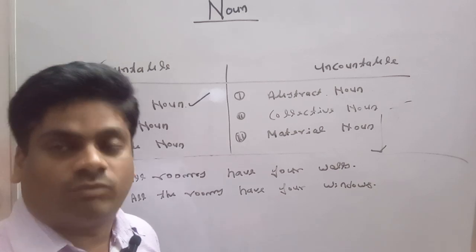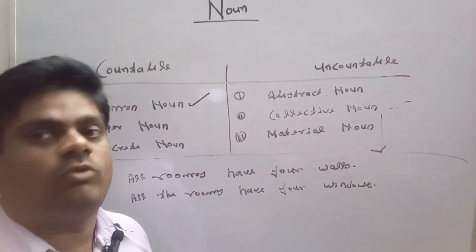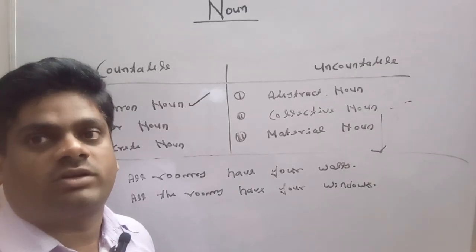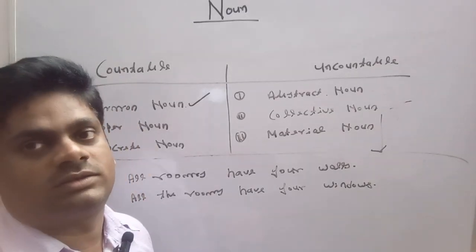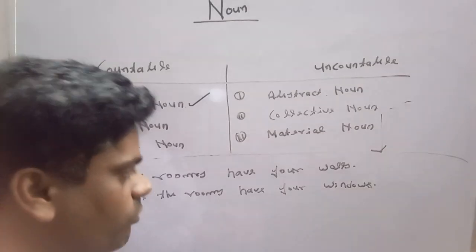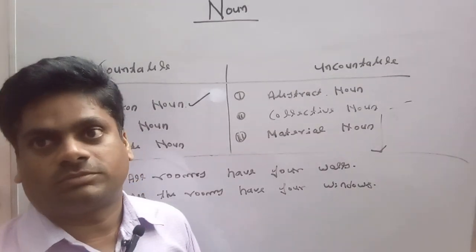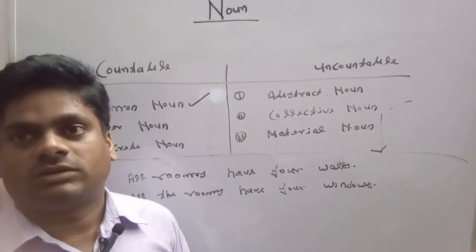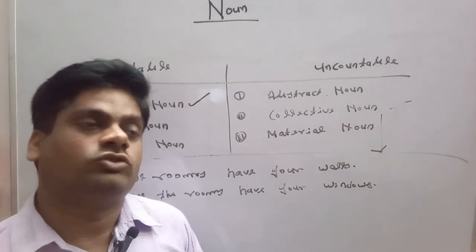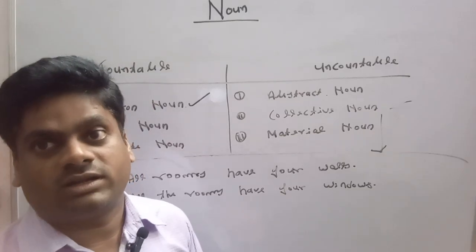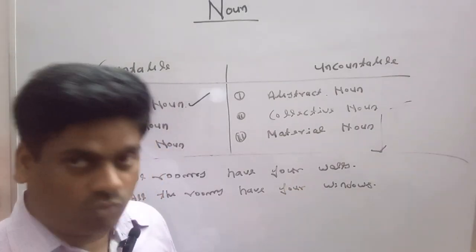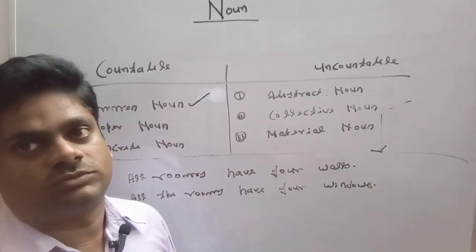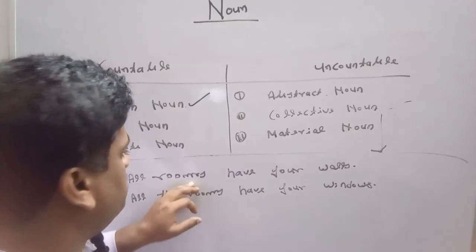A room may have one window or two windows or more than two windows. But a room may not have more than four walls. It is the general truth for a room to have at least four walls. But it is not necessary on the part of windows. A room may have one window, two windows, or more than two windows. But in case of walls, a room may have at least four walls. So this is the basic difference.